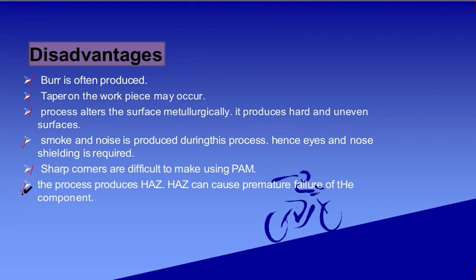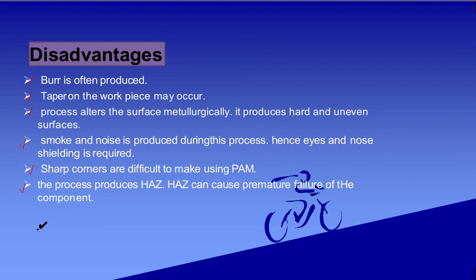Next, the process produces a heat affected zone, and if a heat affected zone is there, there is a chance of premature failure of that particular component. As you know, when we use plasma arc machining, heat generation is there, because you are dealing with basically a flame, a plasma.